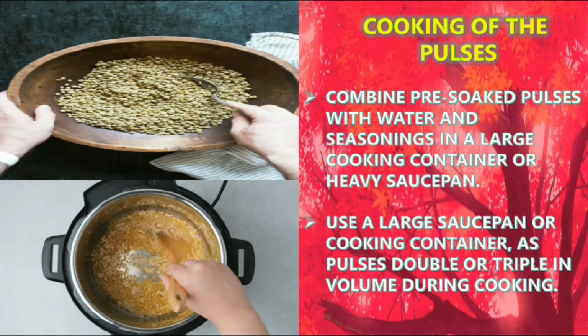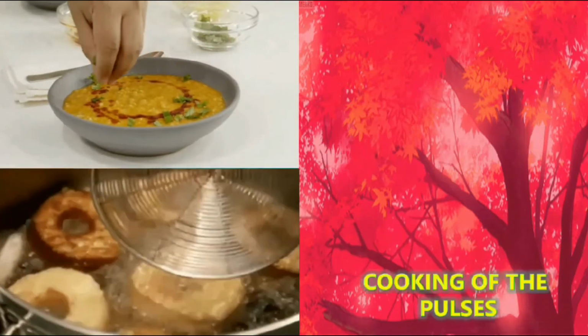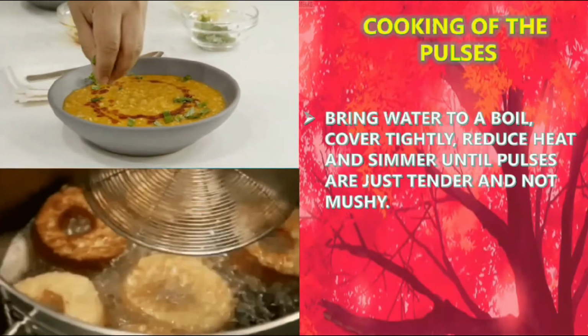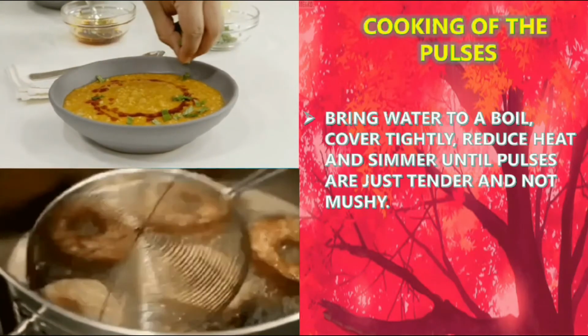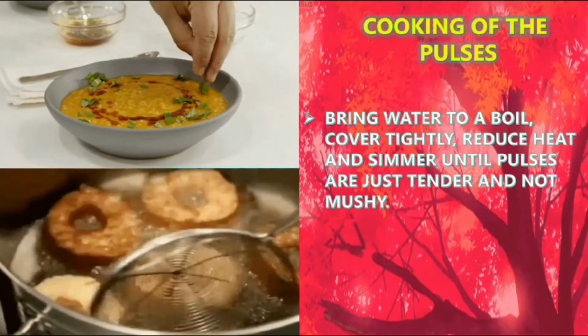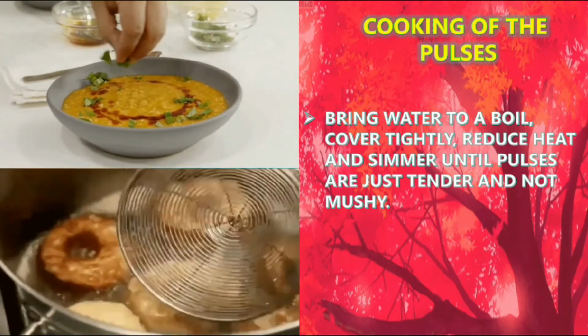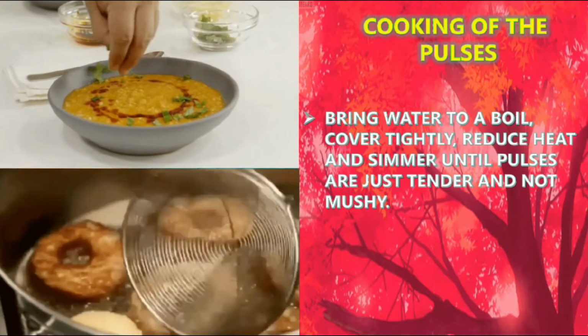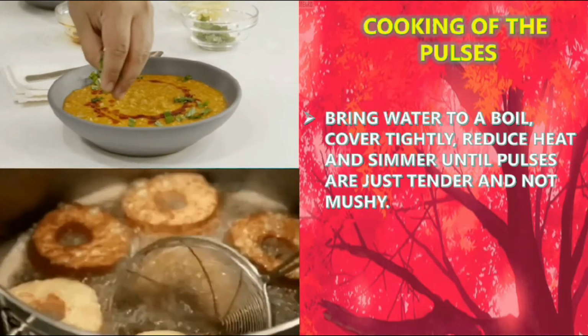If there is more in quantity, you can go for a big sized pan. Bring water to a boil, cover tightly, reduce heat and simmer until pulses are just tender and not mushy. So you should not make the pulses mushy.